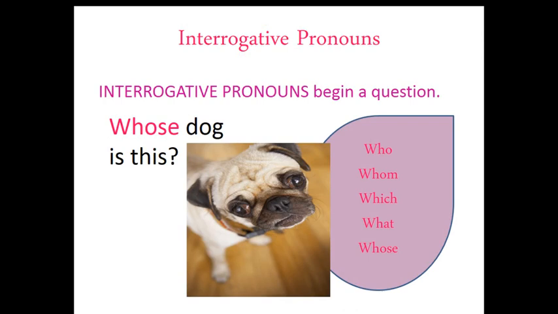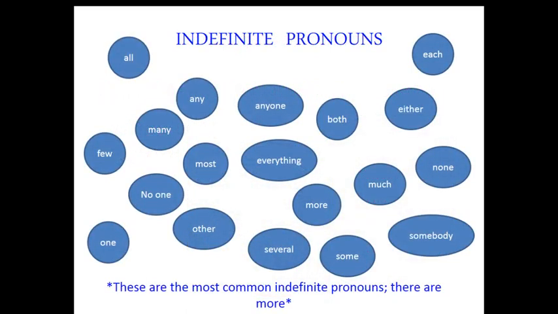Now, there are interrogative pronouns. These interrogative pronouns generally begin a question. For example, whose dog is this? You can raise questions with who, which, what, whose. We can take any example of such types of questions. Now, indefinite pronouns. These are the most common indefinite pronouns: all, many, any, most, no one, few, other, several, some, somebody, more, much, none, everything, anyone, both, either, each. All of these are indefinite pronouns.